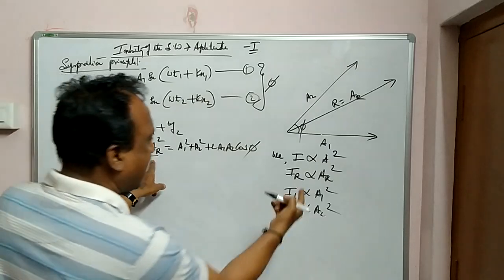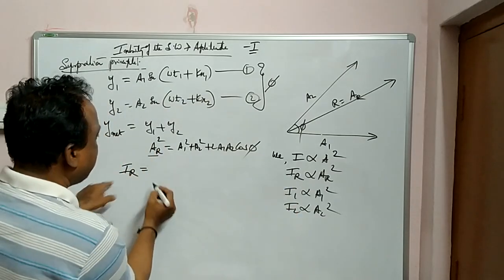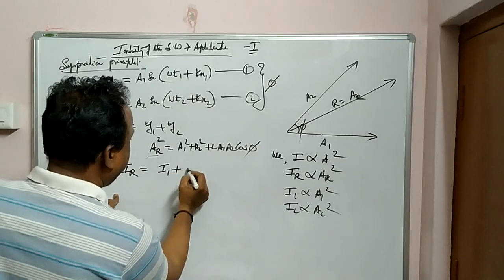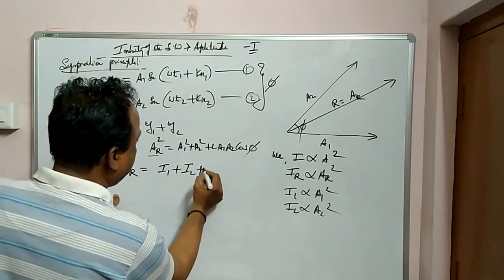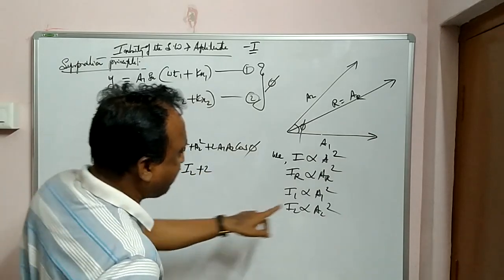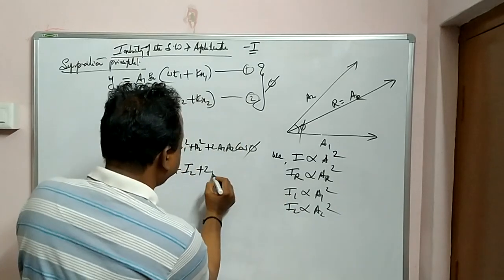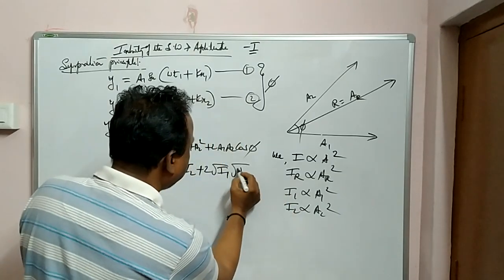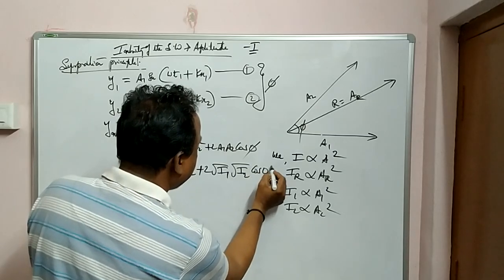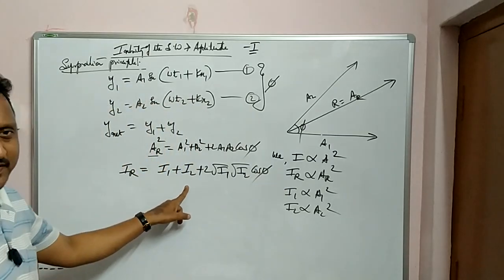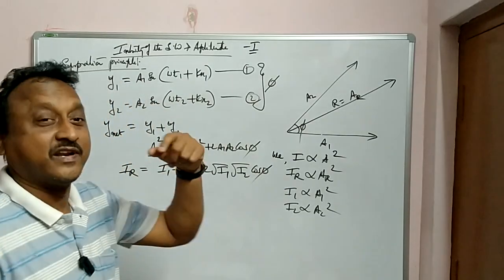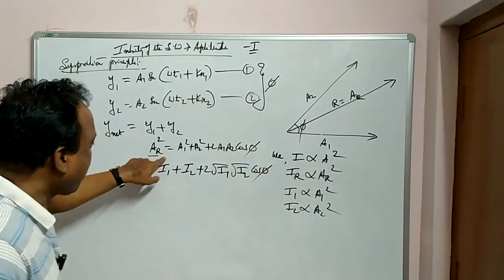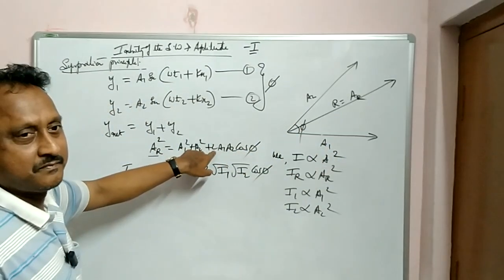So instead of AR square I can write IR, instead of A1 square I can write I1, A2 square I2, plus 2 in the place of A1 root I1, in the place of A2 root I2, cos phi. Can you observe this equation? This is in the form of the resultant intensity of the two waves, and the previous one is the resultant amplitude of the two waves.